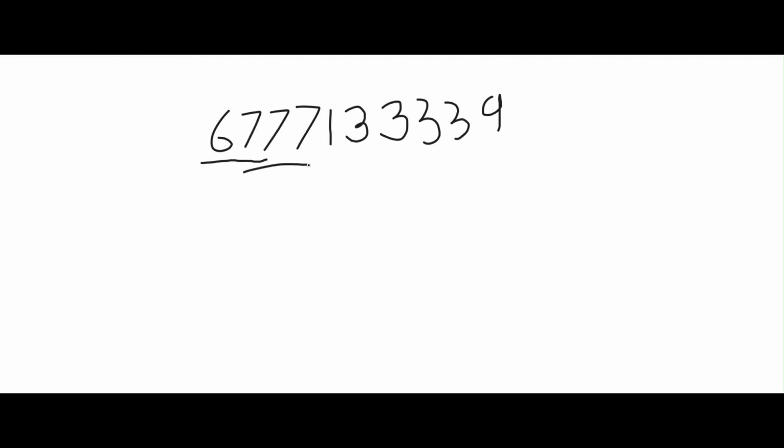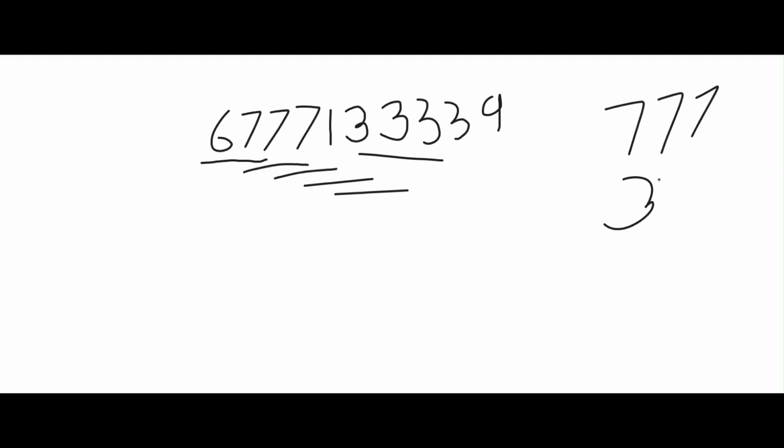Does this substring have all digits the same, as 7? Yes, so this is one of the solutions. We'll check again: no, no, no. Then this, yes, so 333 is another possible solution.